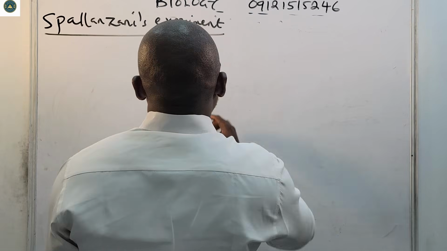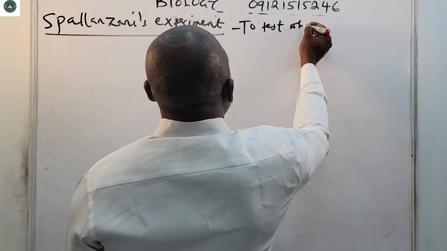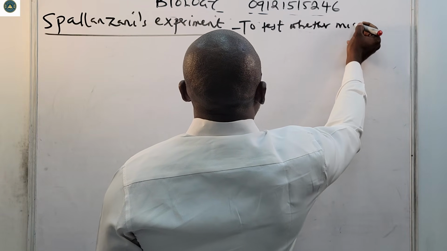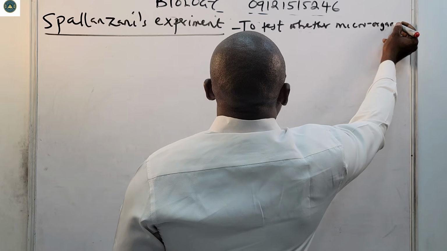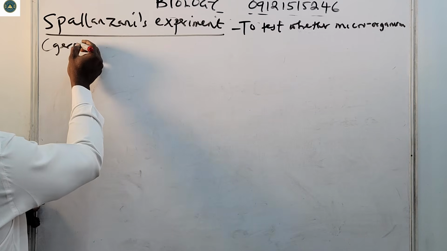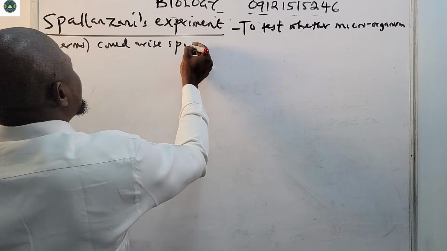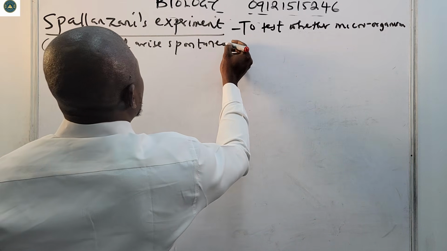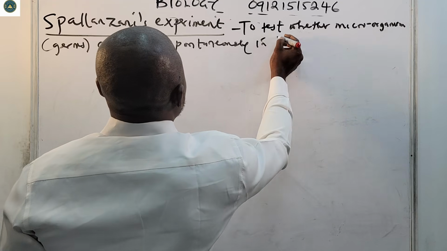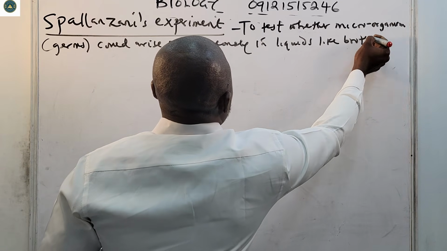The purpose of Spallanzani's experiment is to test whether microorganisms, that is germs, could arise spontaneously in liquids like broth.